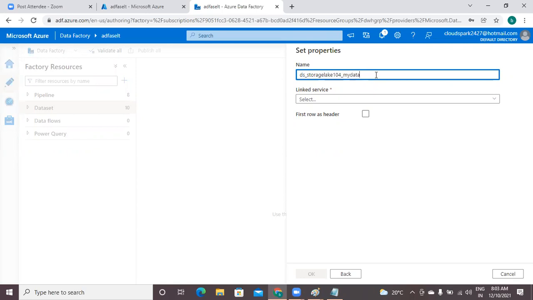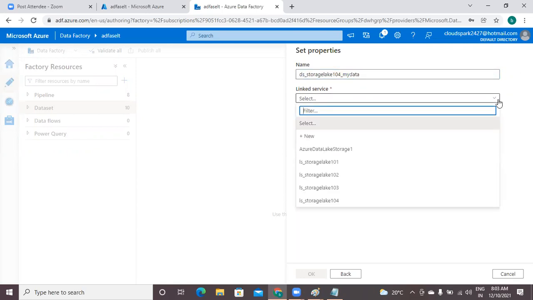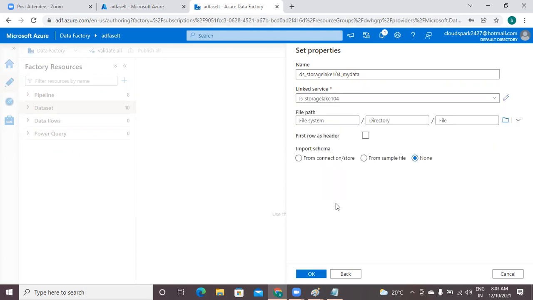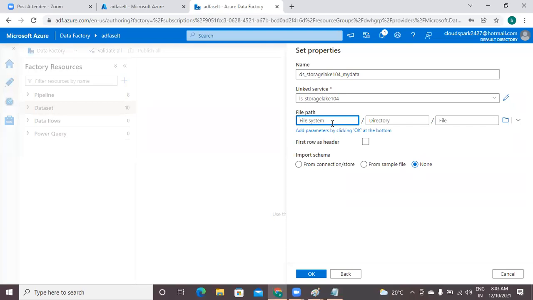Okay. So the recently we have created one linked service, that is ls storage lake 104. I am selecting that. And what is the file path? Specify only the container name for this. Okay.